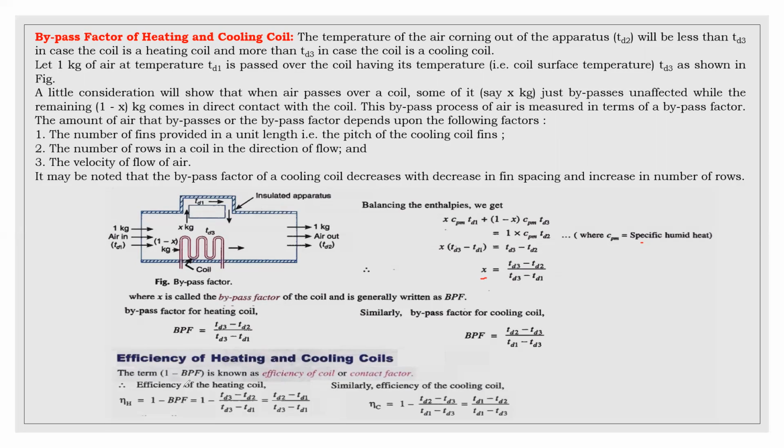Bypass factor can be called 1 minus efficiency, or efficiency can be called 1 minus bypass factor. If you observe the formula here, 1 minus efficiency is nothing but the bypass factor, or 1 minus bypass factor is nothing but efficiency. It is the same for the heating coil as well as for the cooling coil. Go through the description here, you will get full clarity regarding this.